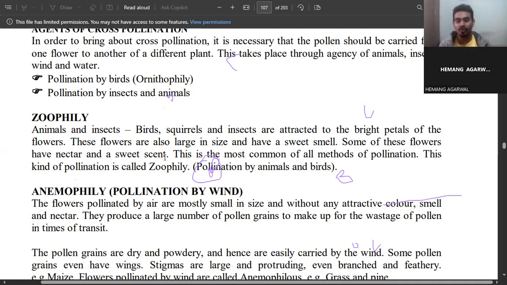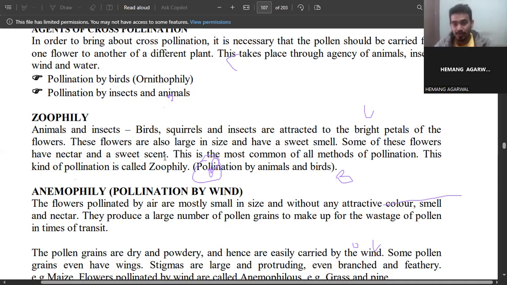See, if I don't have any benefit from anyone, then why would I help them? Like that, in flowers, what will happen? If the flowers are attractive, have a lot of nectar, a lot of sweetness, and are colorful, then the animals will get these things and be attracted to that flower.